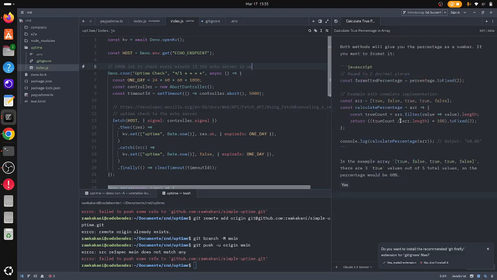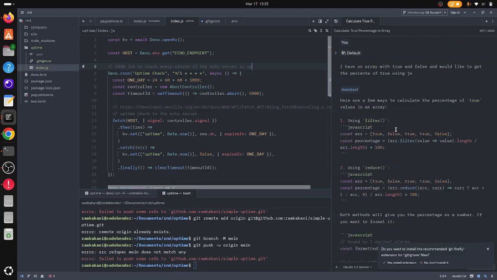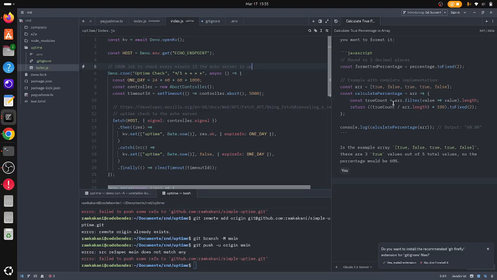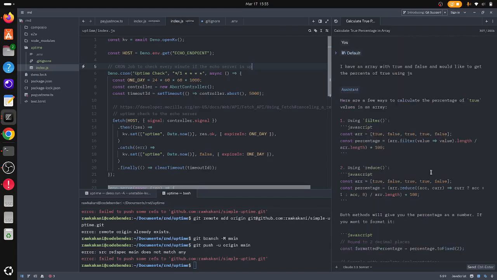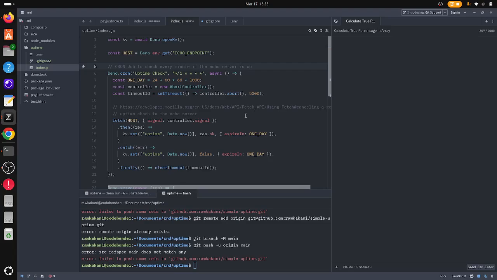Now, I did minute because I asked chat here, which I guess that code's gone. I was doing a new tab. I don't even know what I did, guys. Also, what's git firefly? I don't even know what's going on here. Anyhow, I asked it before. I guess it's gone now. That's fine. Weird though. Anyhow, let's keep going.